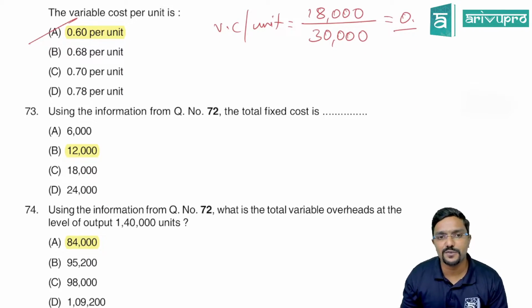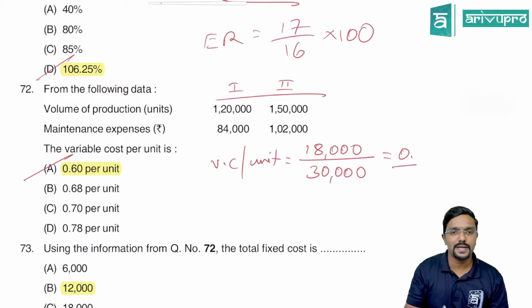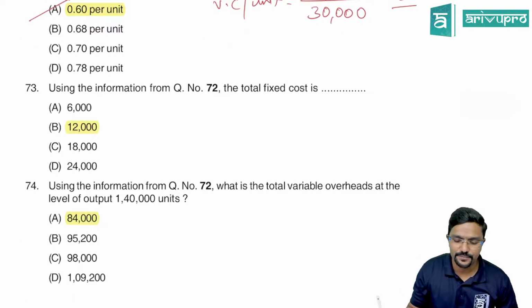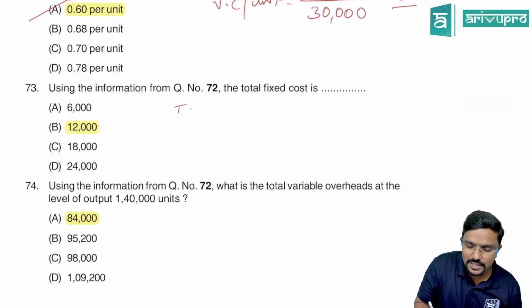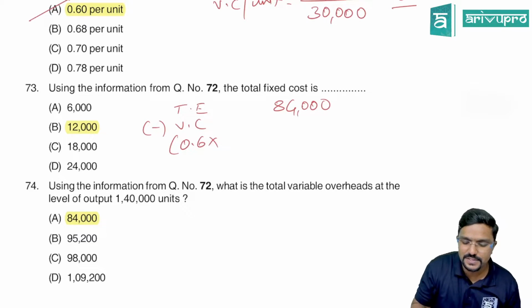Next question is also on the same. Using the information from question number 72, the total fixed cost. You can take any one period, period 1 or period 2. Let me take period 1. What is the total expenses? 84,000. So let me calculate. Total expenses is 84,000. From that, let me minus variable cost. How much is that? 0.6 is per unit.